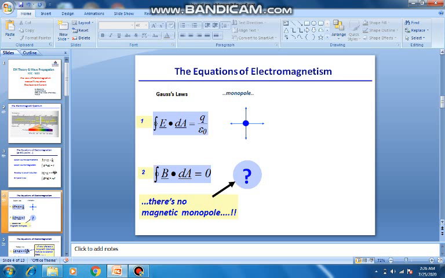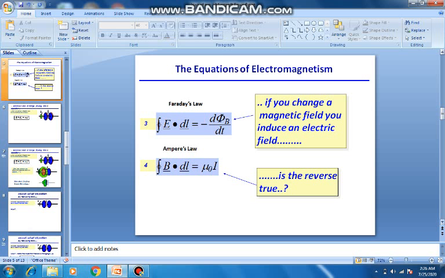So Gauss's first law tells us that electric monopoles exist, which we have discussed, and contour integral B dot dA equal to 0 means there is no magnetic monopole. And Faraday's law states that if we change a magnetic field, we induce an electric field: minus d phi B dt is equal to the contour integral E dot dl. And Ampere's law says that B dot dl is equal to mu 0 I. So Maxwell thought, if you change the current, whether that will generate an electric field. If you change the current, whether that will generate a corresponding magnetic field.